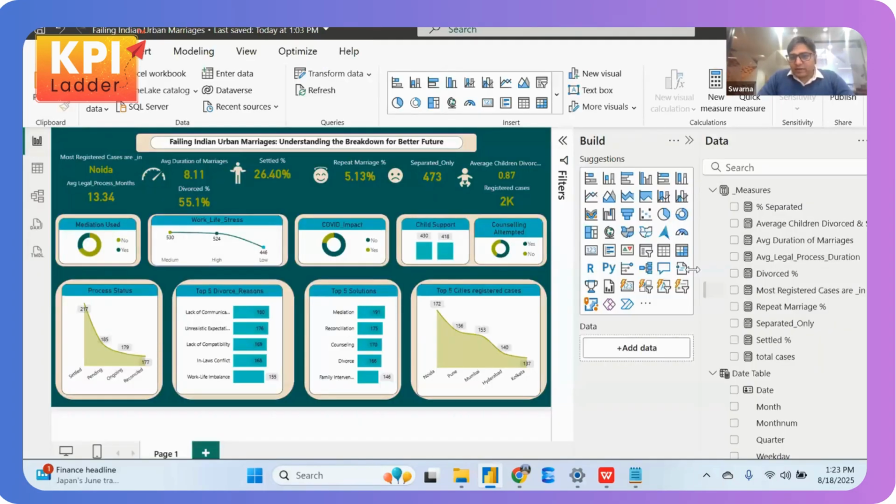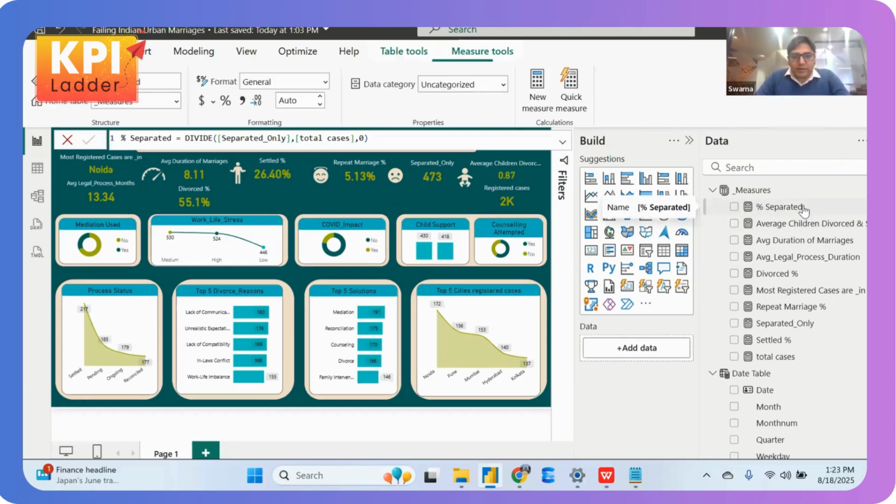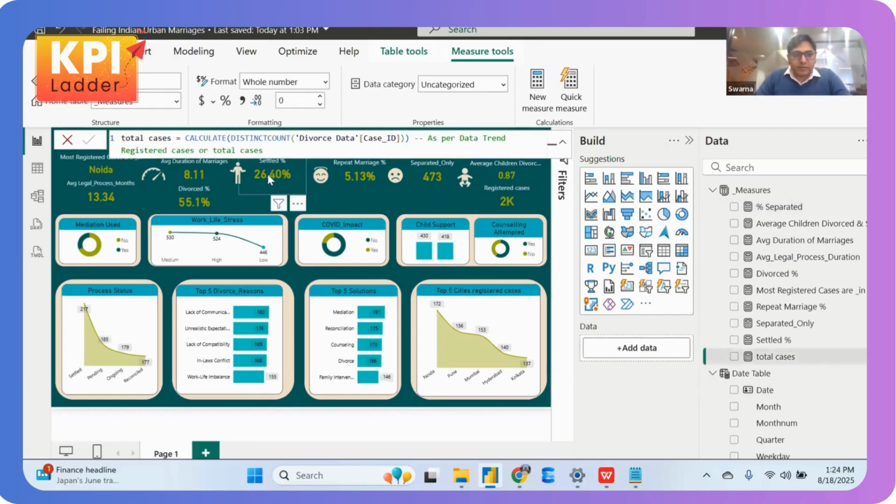So let's understand. This is the dashboard. We have also created some measures. The measures talk about the percentage of separated cases. Basically, we have used the divide function with the separated cases and the total cases. We already created total cases, which is a calculate distinct count on the divorce case ID.